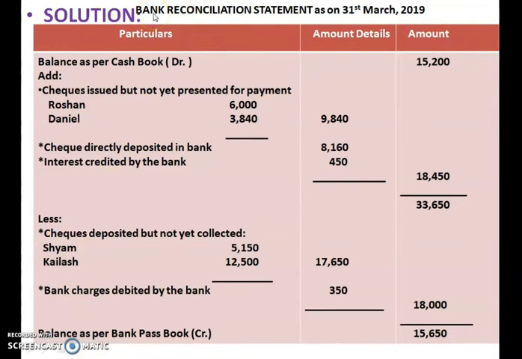At the top you have to write Bank Reconciliation Statement as on 31st March 2019. Prepare a box. In this box there will be columns for particulars, amount details and amount. The first item to be shown is balance as per cash book. You can start from balance as per passbook also or balance as per cash book. I will show you first as per cash book.